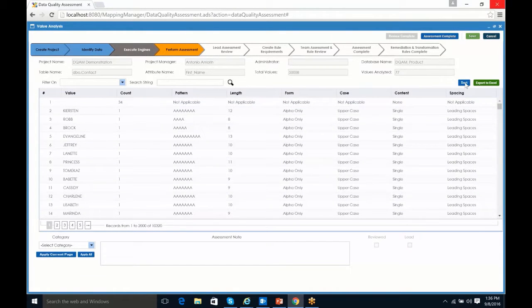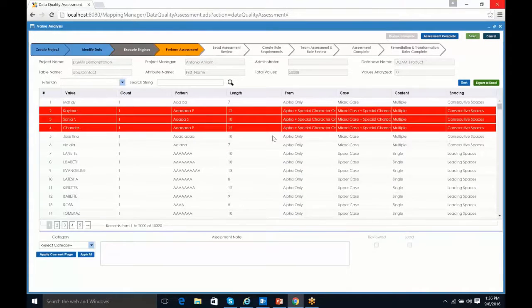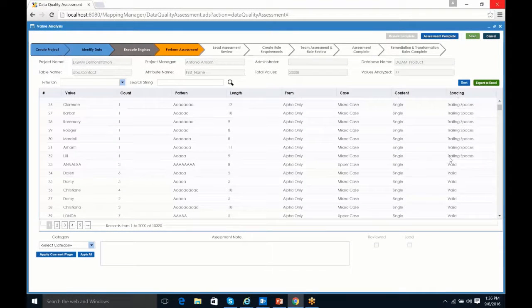We also have the idea of a sort. So here you can sort things. In our example here, I want to use the spacing. So I'm going to float everything to the top that isn't a valid spacing. So I'm going to submit that. And again, it's going to go through all 10,000 values, and it's going to float to the top anything that has, like here, some consecutive spaces. We also have leading spaces. If we come down, we also have trailing spaces.